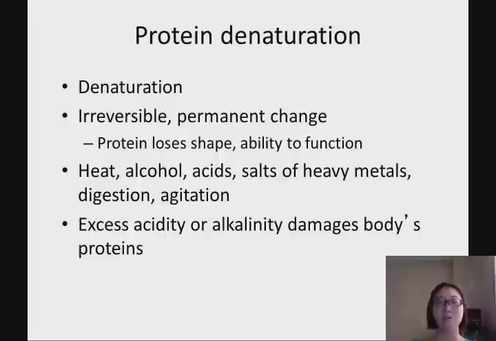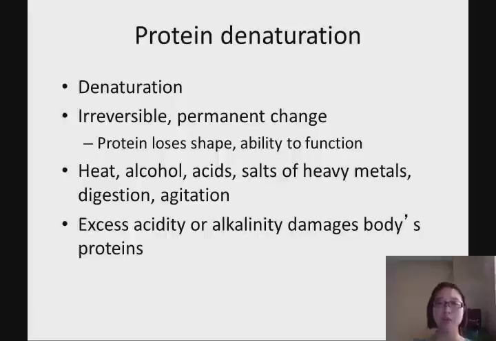Alcohol. Think about people who drink a lot of alcohol. Why do they have liver cirrhosis? Because alcohol denatures the liver, because it is tissue as well. So that's one process. Acid. Just think about when you are cooking, sometimes you also add acid. Salt or metal, heavy metal.